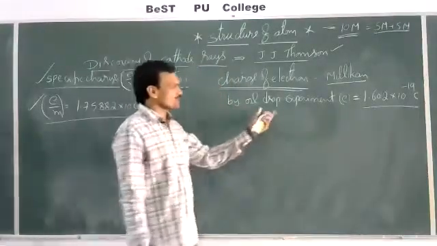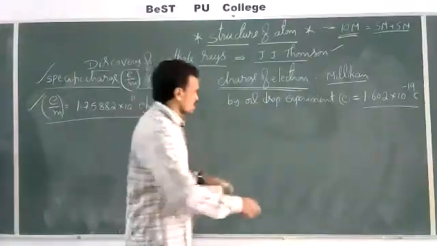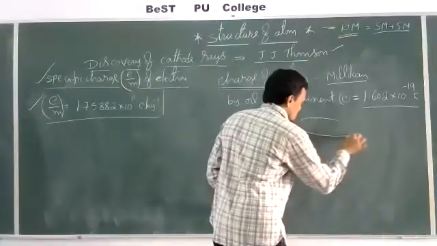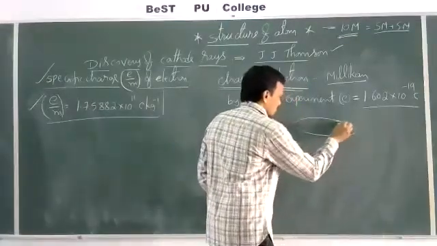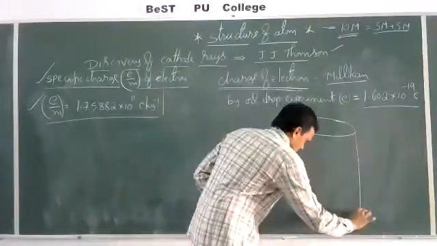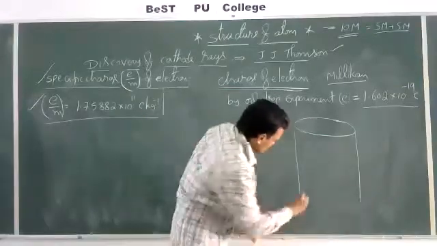Actually, this oil drop experiment is not included in the syllabus. Just a brief description is given in the textbook. I'll explain the same. So this is a chamber. For PU's examination, this experiment is not necessary. Just a brief description is given here.